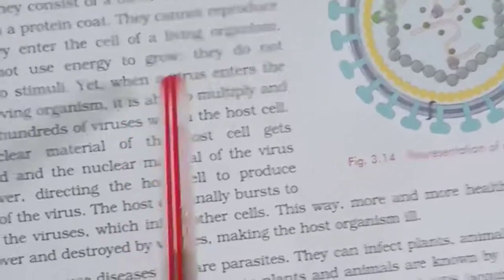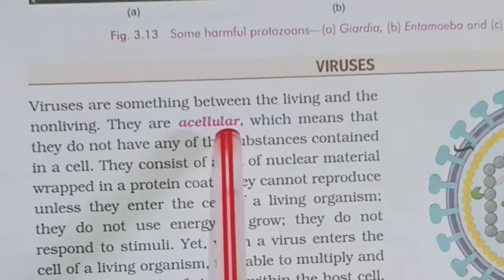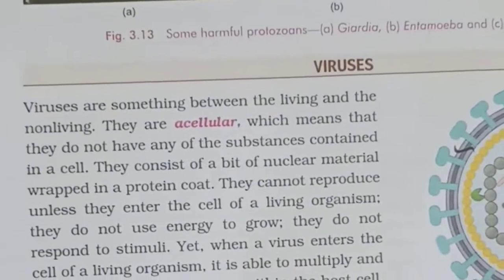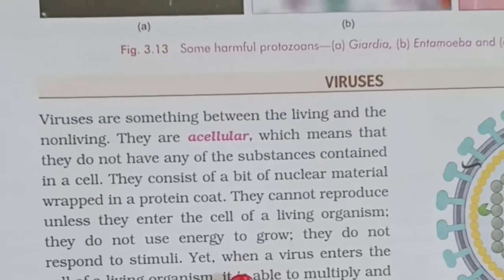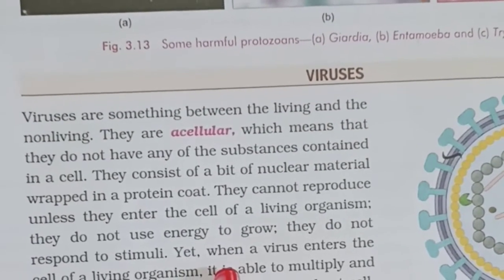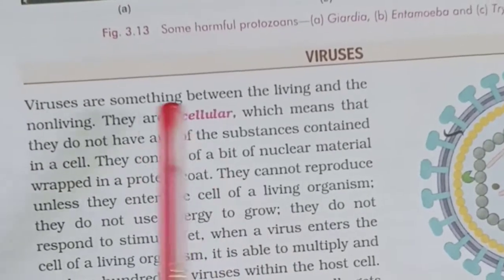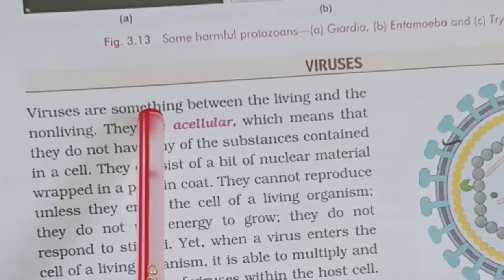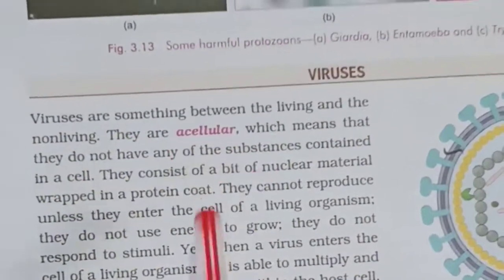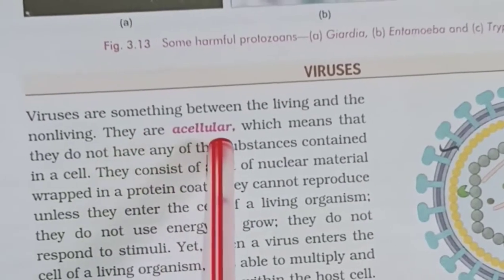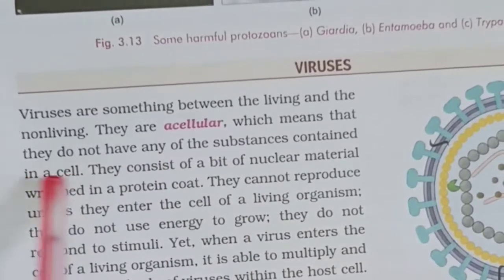Next we will study about the viruses. Virus means poison, and viruses are microscopic and the most primitive organisms known to human beings. These viruses are neither living nor non-living. They are something between living and non-living. They are acellular, which means that they do not have any of the substances contained in a cell.